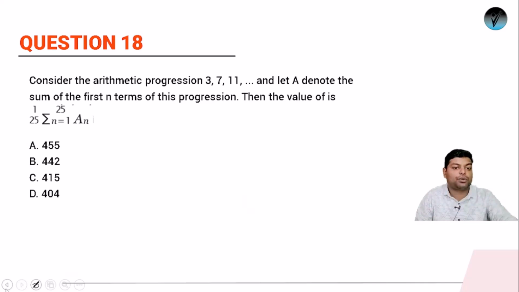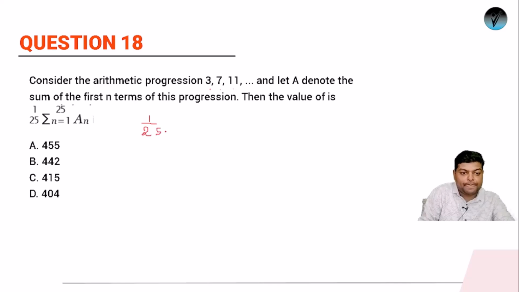Next we have question number 18. Question number 18 says: consider the arithmetic progression 3, 7, 11, and let A denote the sum of the first n terms of the progression. Then the value of, okay, so the question is like this. We have to get the value of 1 upon 25, then a summation where n equals 1 to 25, and here we have A_n.